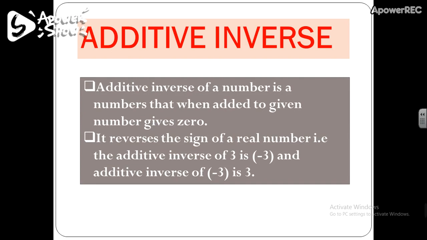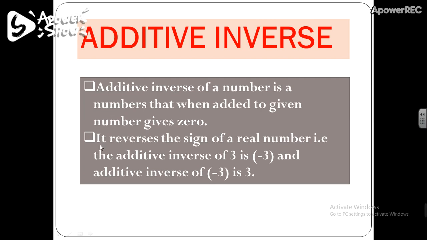For example, if I want to find out the additive inverse of 3, then I have to find a number which when added to 3 gives 0. So the number is minus 3. If we add minus 3 to 3, then we will get 0.